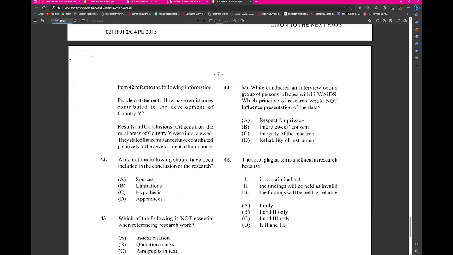42. Problem statement: How have remittances contributed to the development of a country? Results and conclusions: Citizens from the rural areas of the country were interviewed. They stated that remittances have contributed positively to the development of the country. Which of the following should have been included in the conclusion of the research?